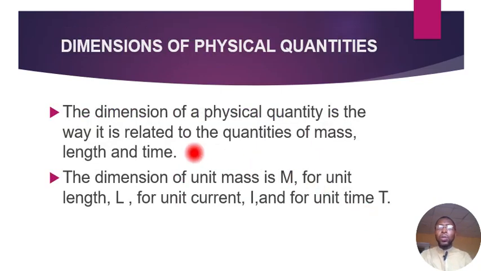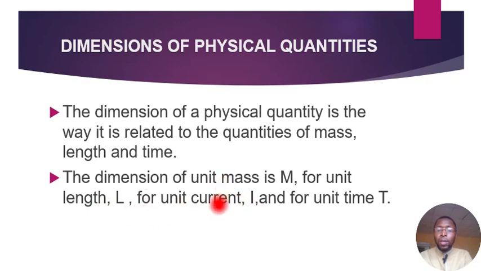Now there's another aspect we need to know concerning physical quantities, and that's called dimension. Dimension of a physical quantity is the way it is related to the quantities of mass, length, and time. So for any physical quantity, we usually use these 3 symbols, MLT, to find their dimension.